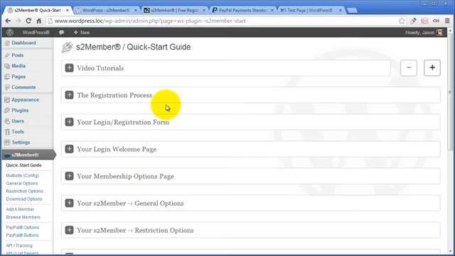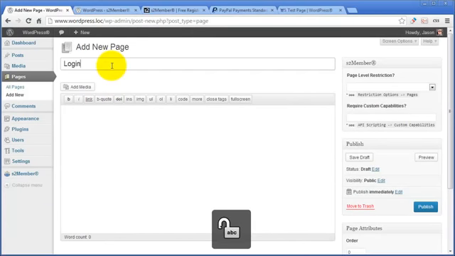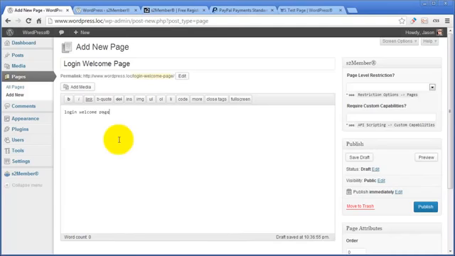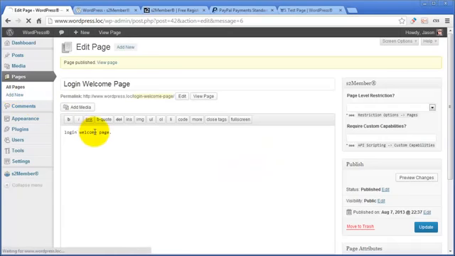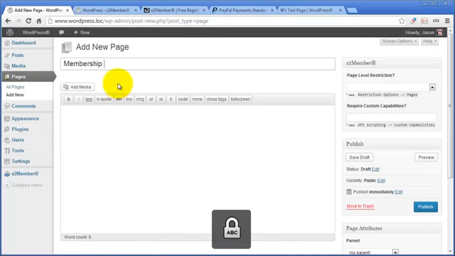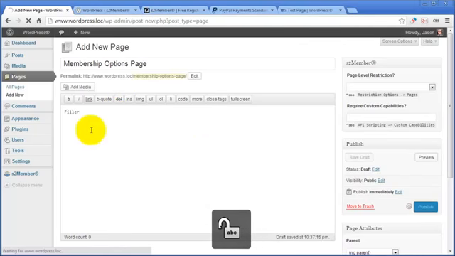All right, the first thing you're going to conclude from this quick start guide is that you need to create two pages, the login welcome page and the membership options page. So let's go ahead and go right to that. Pages, add new. I want to create a login welcome page, and I'm just titling these exactly what they are for clarity, but obviously I wouldn't normally do this. Normally I would give it a slug like account, and I would call this my account, and I'll explain more about what these pages are in just a moment. For now, we just need to get them created, get them into WordPress as something we can designate. So membership options page, and we'll just type filler and publish.